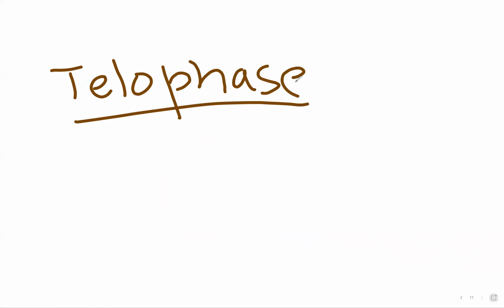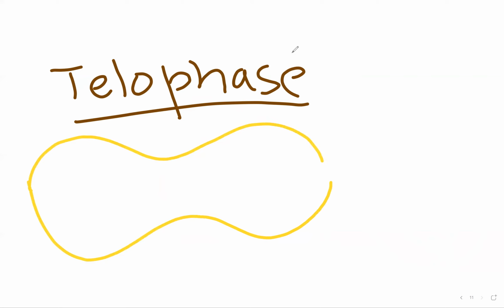In telophase, the cell separates to form two daughter cells. The cell elongates, and the nuclear envelope begins to form, and the centrosomes move towards the corners.